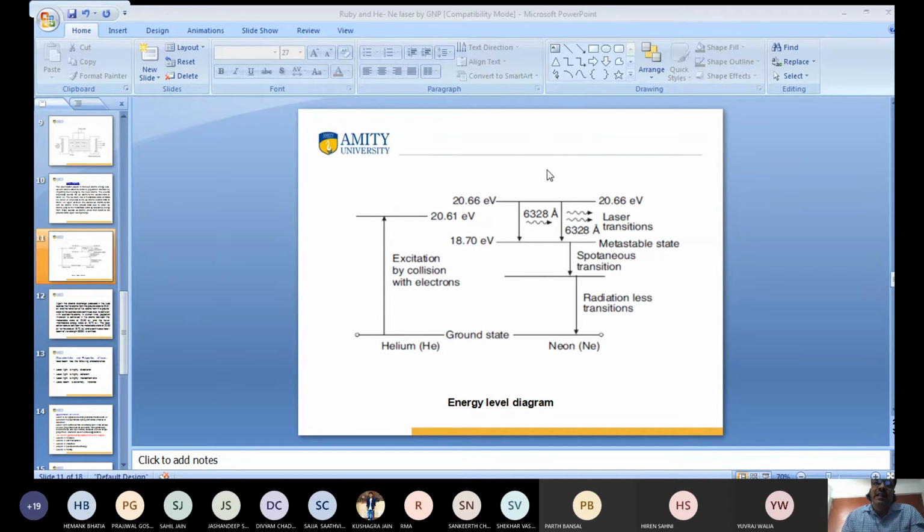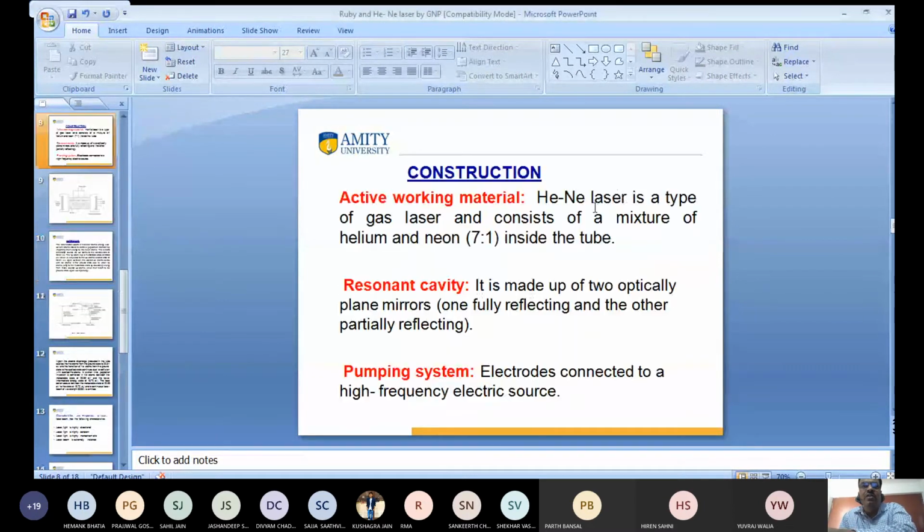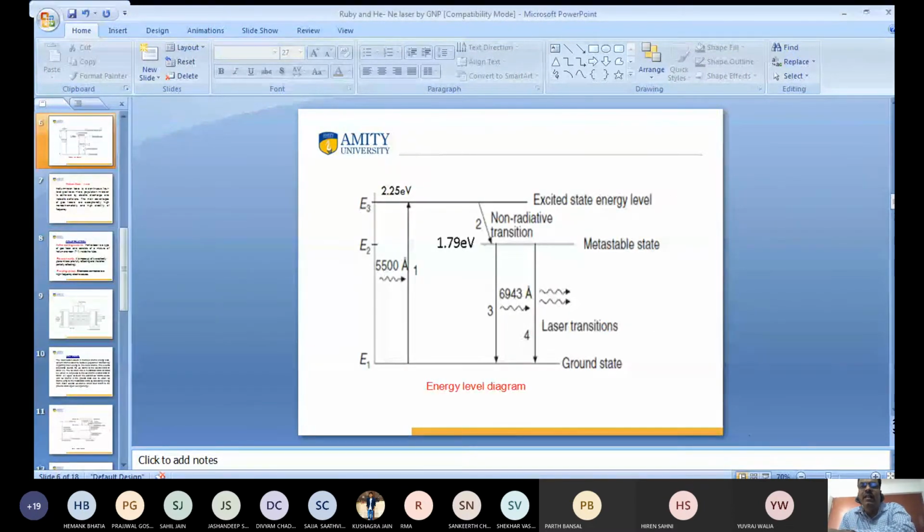So what is the difference between a 3-level laser and a 4-level laser? I want to say one question is going to arise from your friend. In the case of a 3-level laser, what is going to happen? We get the laser beam in pulses. Pulses means the laser comes out in breaks.